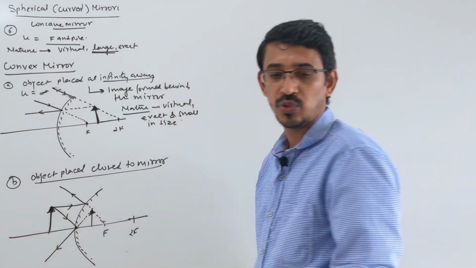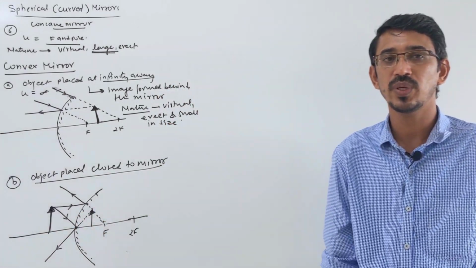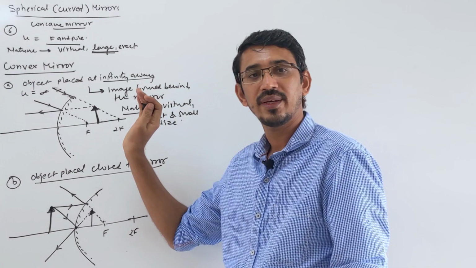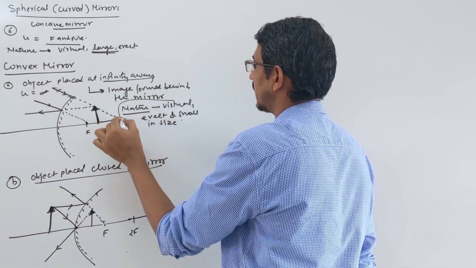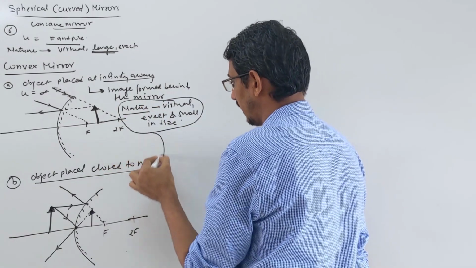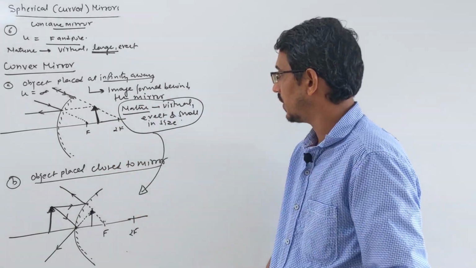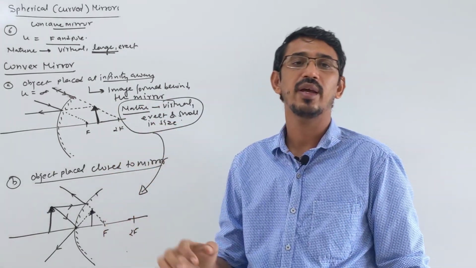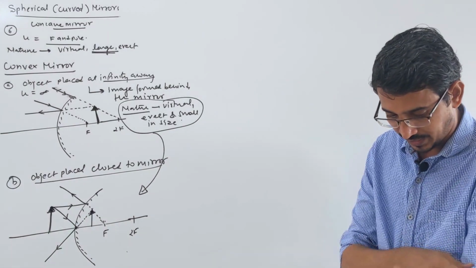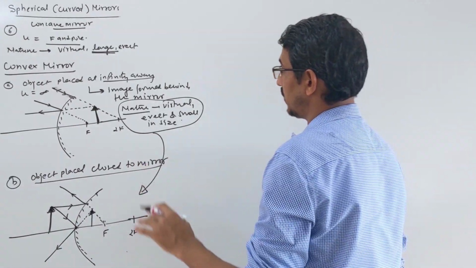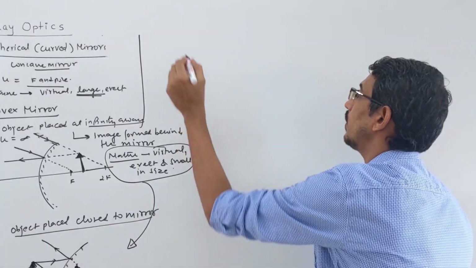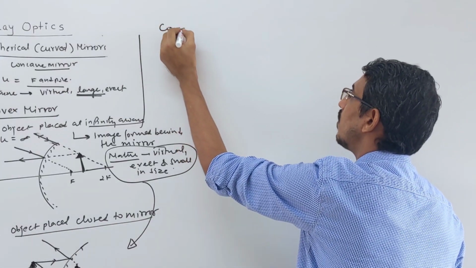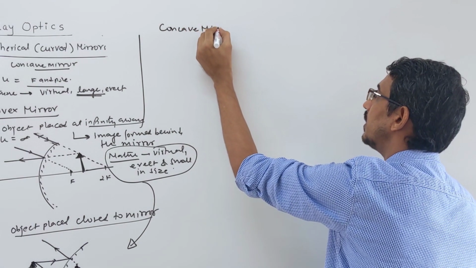So again you get a virtual image only. What image? Virtual, upright, and small in size. This answer is exactly the same. Nature is exactly the same. That you can write here. What is the nature? Virtual, erect, and upright. Now actually understand. I am writing a summary of these two, which you will use while solving numericals. Okay. Look here. First, let's talk about concave mirror. What did a concave mirror do?